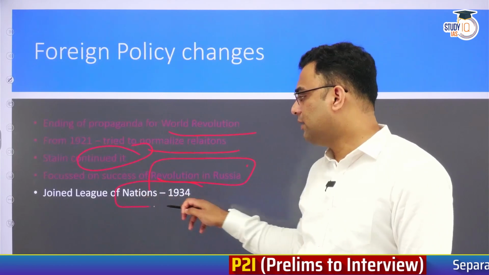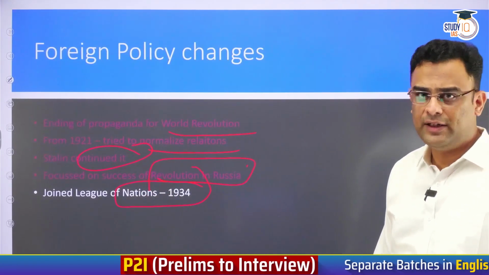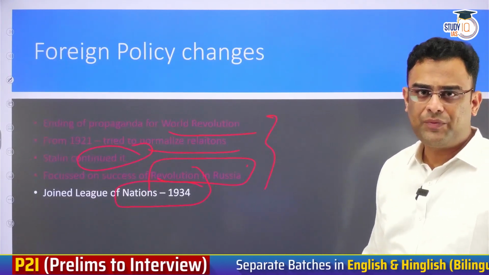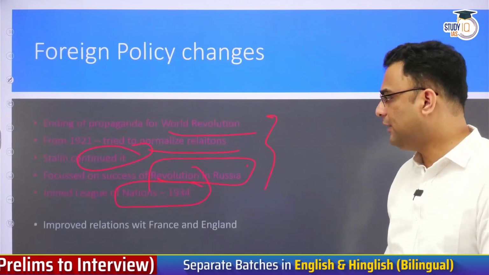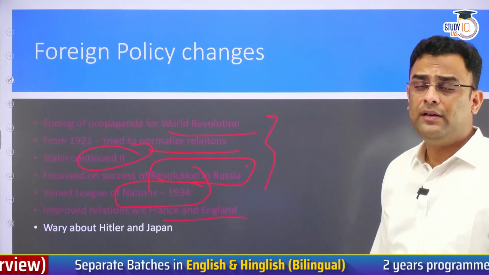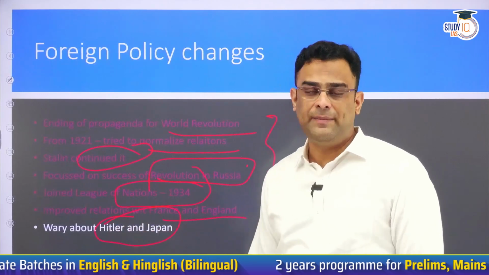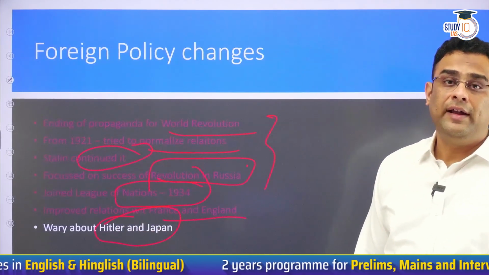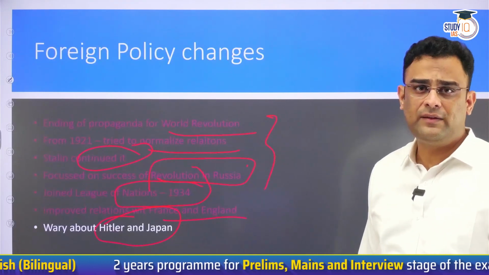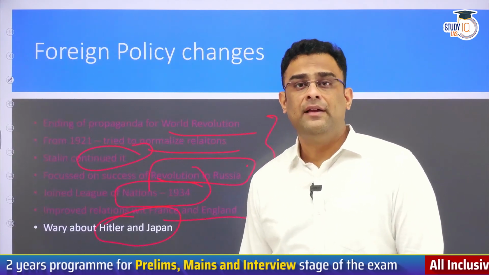Seeing this change of heart, Russians were allowed to join the League of Nations in 1934. The West somewhat gave up its reservations on Russia and allowed it to enter the League of Nations. Relations with France and England also improved, but this slowly started to change when there was the rise of Hitler and Japan in the vicinity. Hitler, who was on the western side of Russia, was rising very fast, and Hitler was making all the wrong noises for Russia.